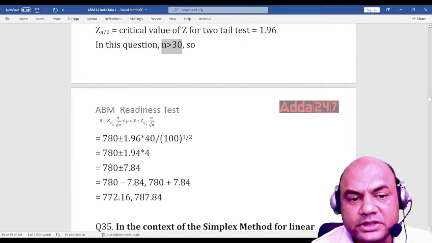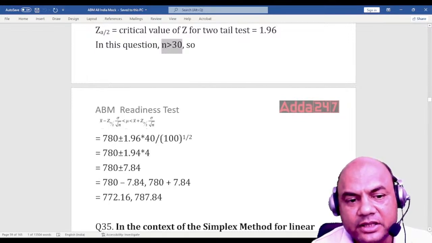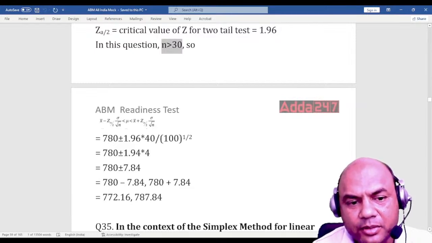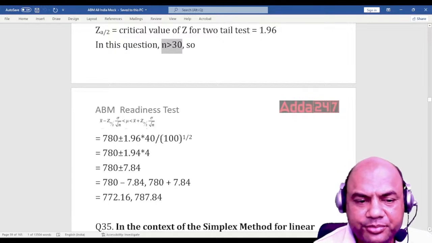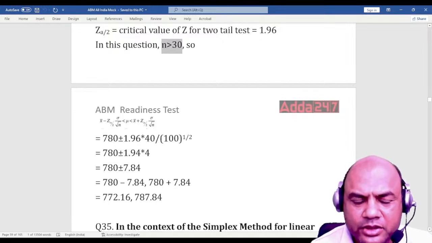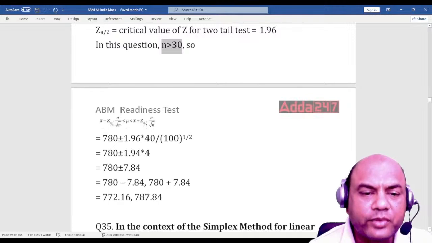So when you use the central limit theorem, it's basically this formula: X bar minus Z0 sigma upon root of n, less than mu, less than X bar plus Z0 sigma upon root of n. So this is basically the formula of Z only. Okay, so find this.